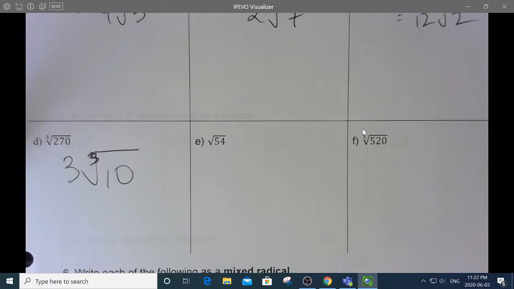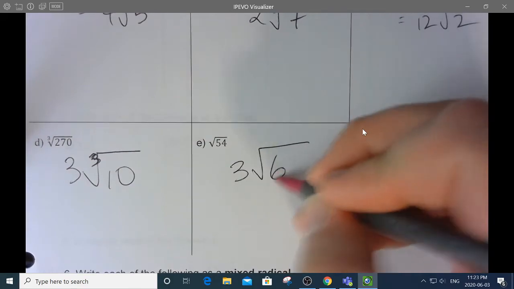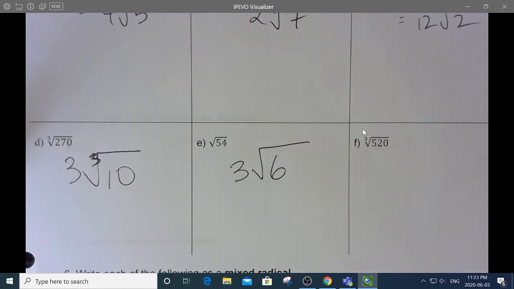54 square root. What's the biggest perfect square in 54? I got to think about that. Is it 9? I guess it is. 9 times 6 is 54. So 3 comes out, because that's what the square root of 9 is, and 6 stays behind. Is that right? I think so. Anyway. Cube root of 520.